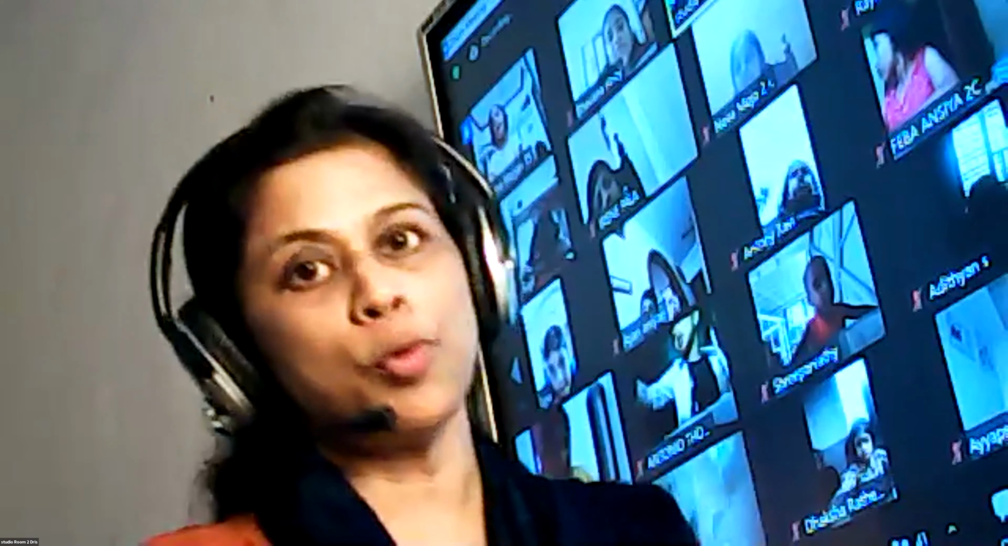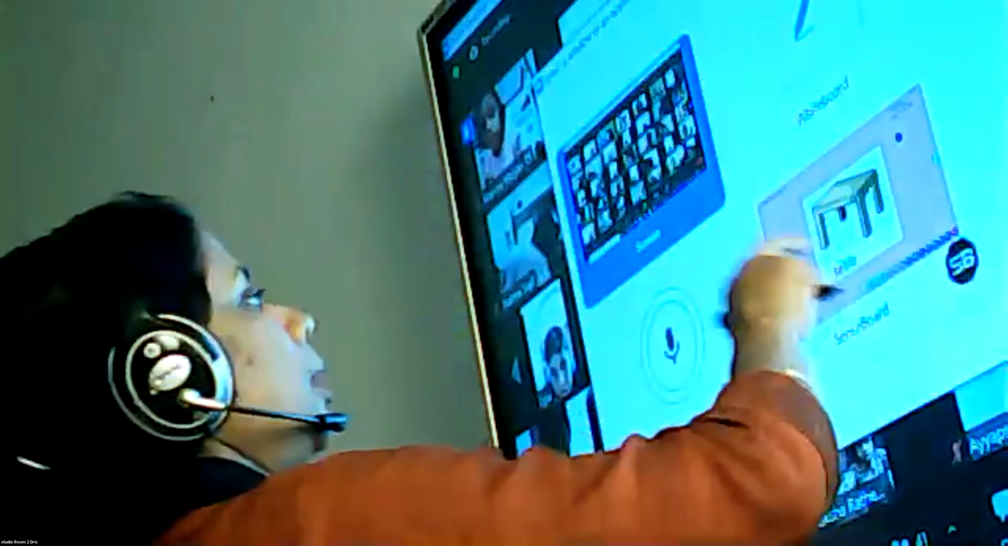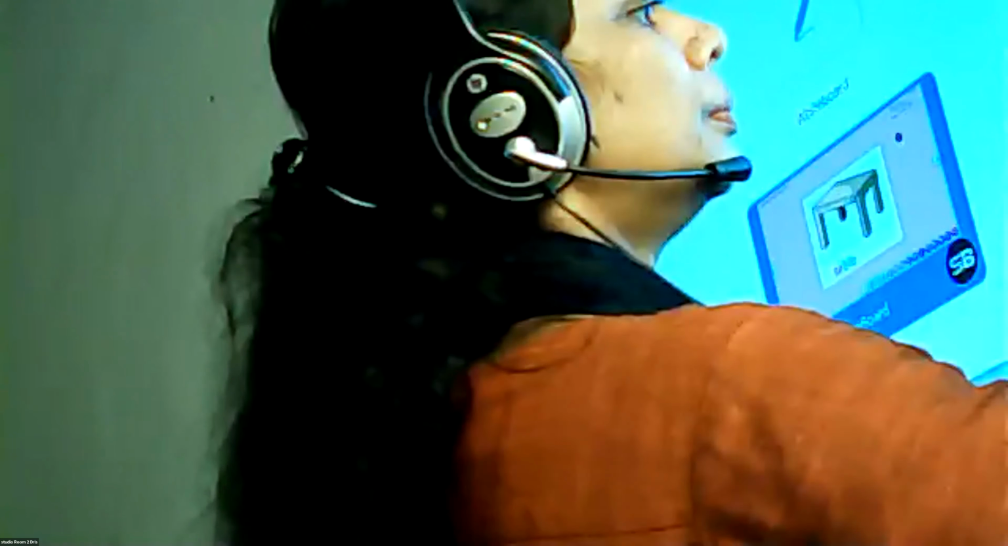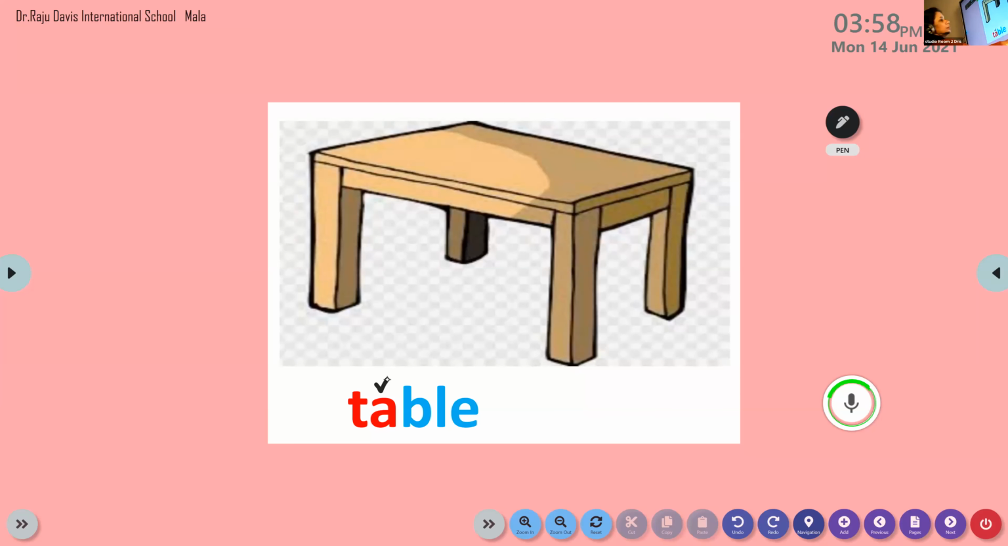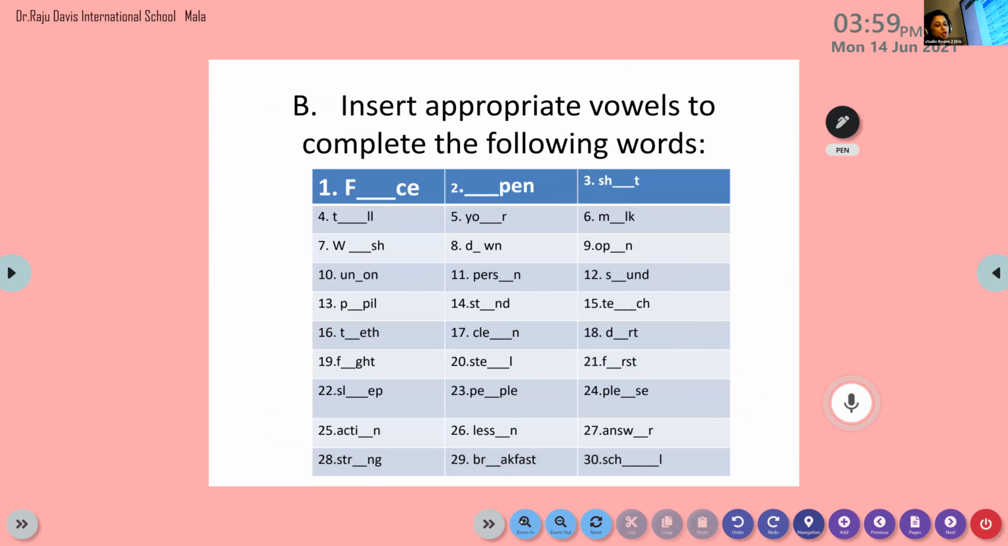Now in the next session, we are moving on to the words. Let us see the words, okay? Are you all ready? Here come the words for you. I want all of you to open your workbook. Now we're moving on to the next exercise, that is B. We have to insert appropriate vowels to complete the following words. Are you all ready? Yes? If you're ready, put a thumbs up for me.